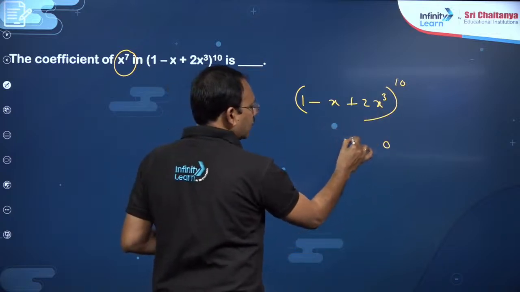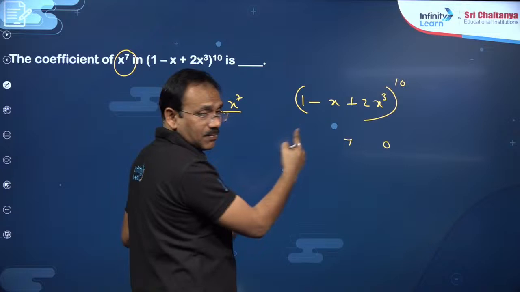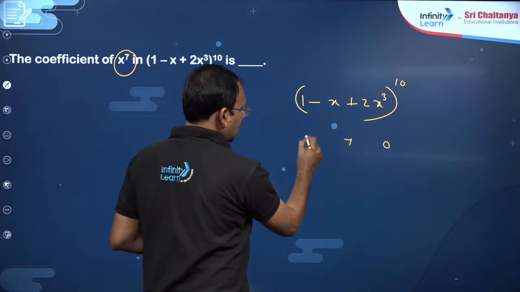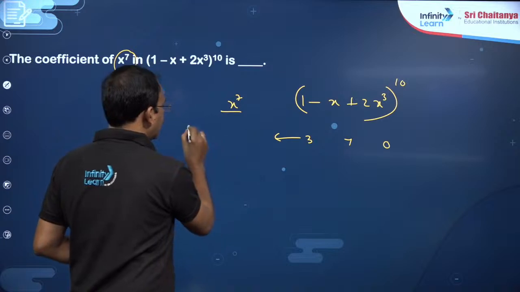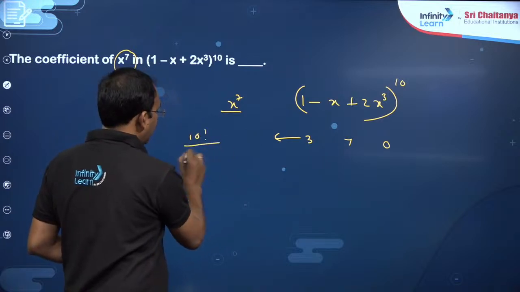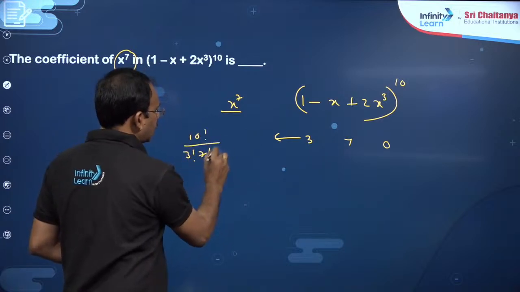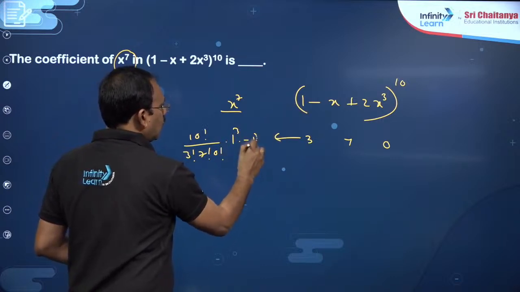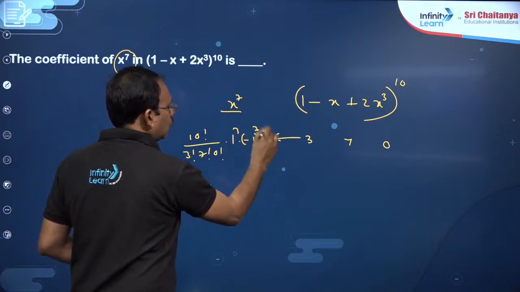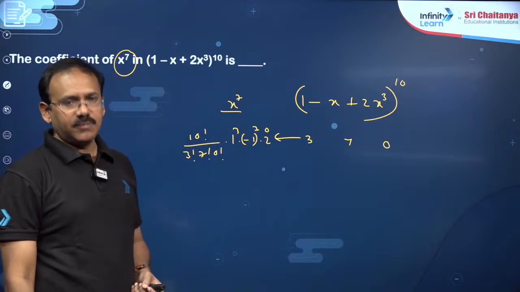I want to get x power 7, 7 here. Total sum must be 10. Already 7 is covered, 3. This is one combination. The corresponding term will be 10 factorial by 3 factorial into 7 factorial into 0 factorial, coefficients 1 cube into minus 1 power 7 into 2 power 0. This is one term, dear students.